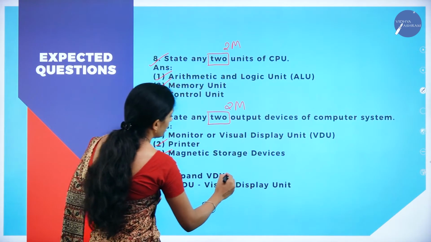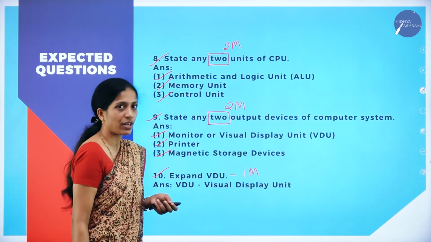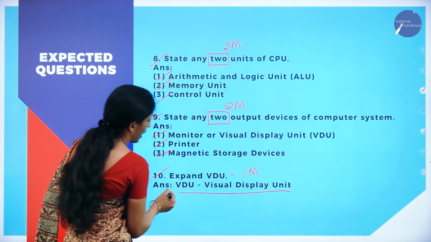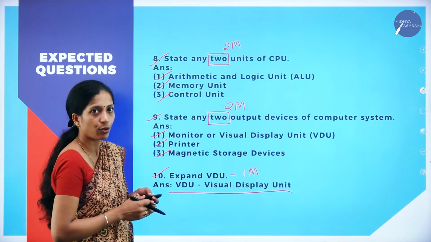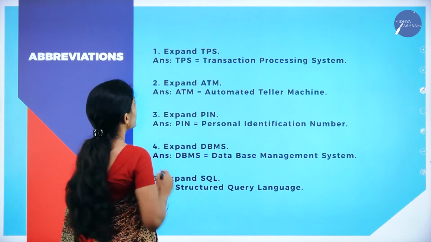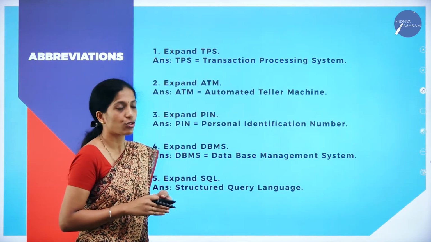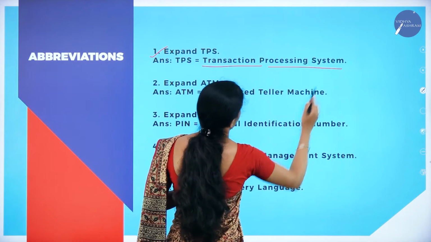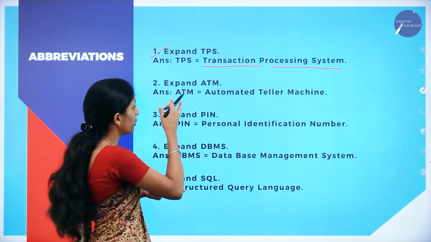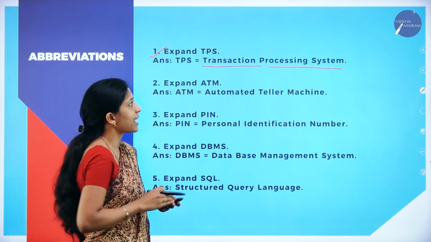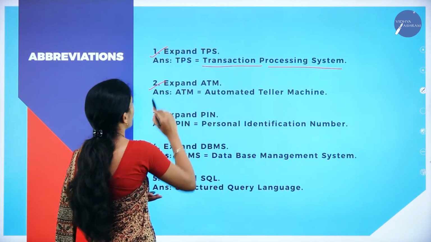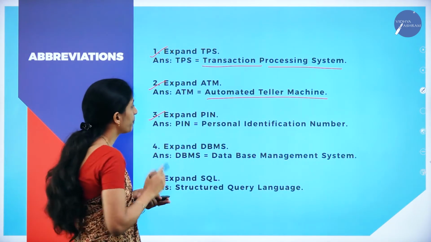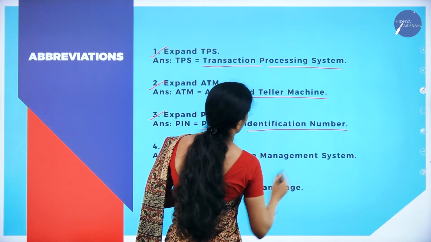Next, expand VDU. This is for 1 mark because it is an abbreviation here. VDU, visual display unit. In most of the question papers they have asked this abbreviation, expand VDU, visual display unit. Next, if you see the abbreviations from the topics we have discussed today. First one is expand TPS, that is Transaction Processing System. From these concepts you will get all these abbreviations. Next, expand ATM, Automated Teller Machine. And the next one is expand PIN, that is Personal Identification Number.